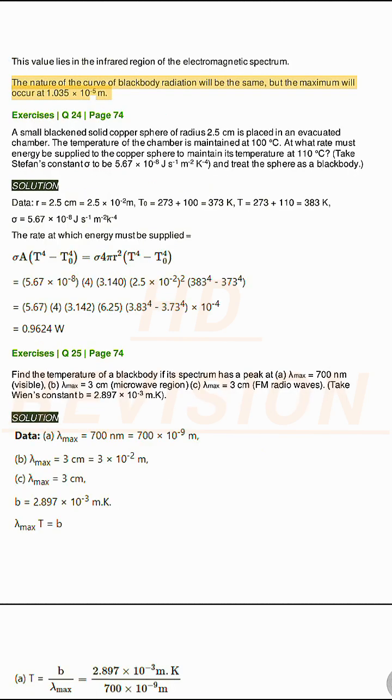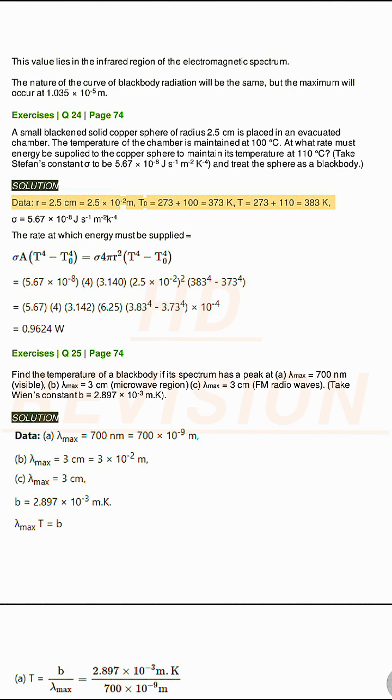The nature of the curve of blackbody radiation will be the same, but the maximum will occur at 1.035 times 10^-5 m. Exercises Q24, page 74. A small black and solid copper sphere of radius 2.5 centimeters is placed in an evacuated chamber. The temperature of the chamber is maintained at 100 degrees Celsius. At what rate must energy be supplied to the copper sphere to maintain its temperature at 110 degrees Celsius? Take Stefan's constant sigma to be 5.67 times 10^-8 J s⁻¹ m⁻² K⁻⁴, and treat the sphere as a blackbody.